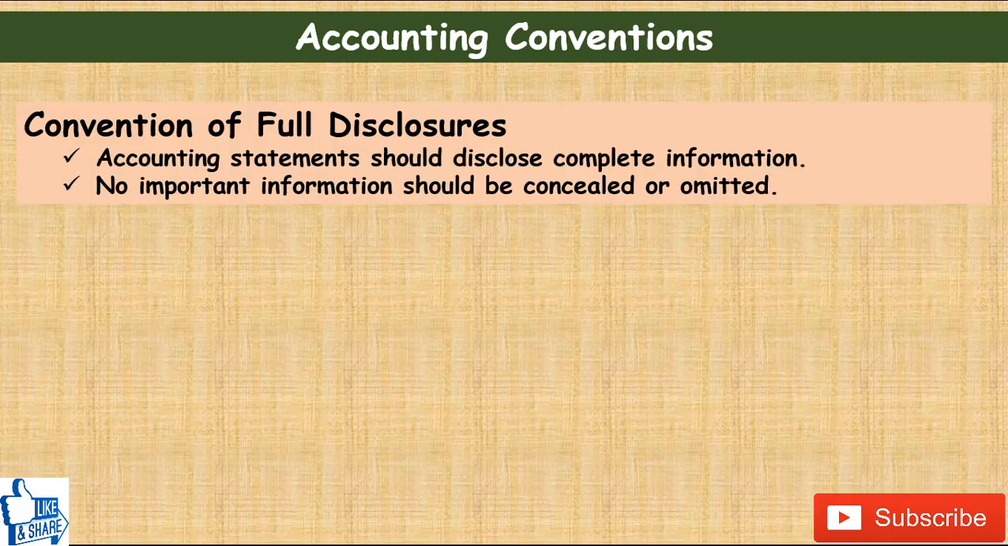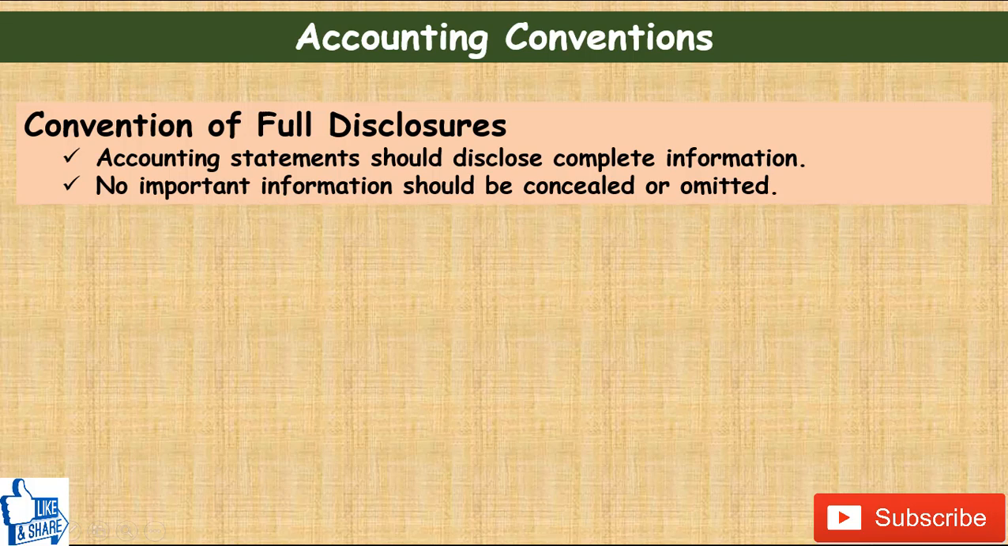So now we are done with the accounting concepts. Now let's go to accounting conventions. The first convention is the convention of full disclosure. What this says is that accounting statements should disclose complete information, and no important information should be concealed or omitted.